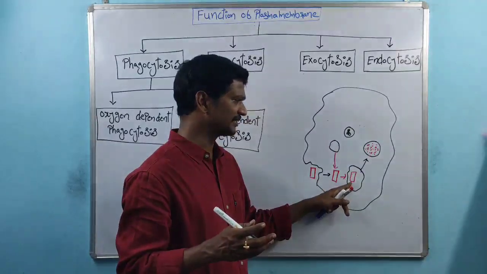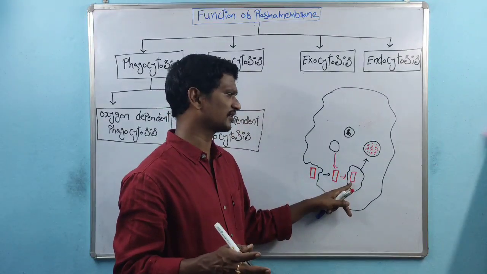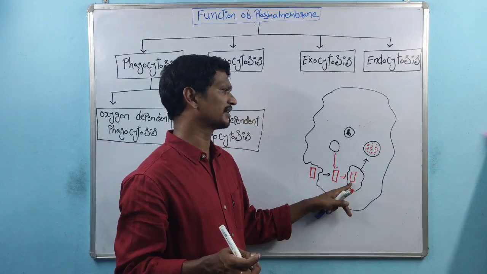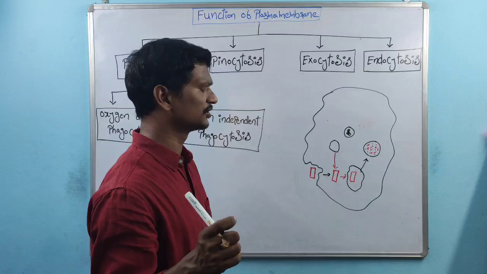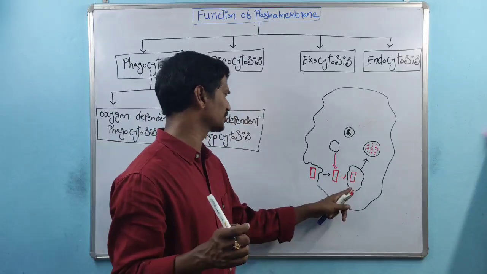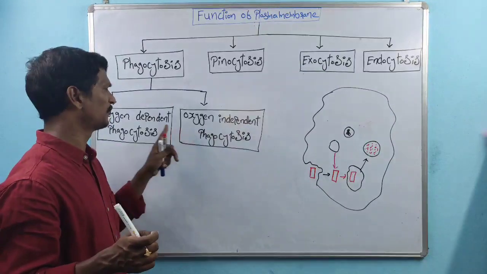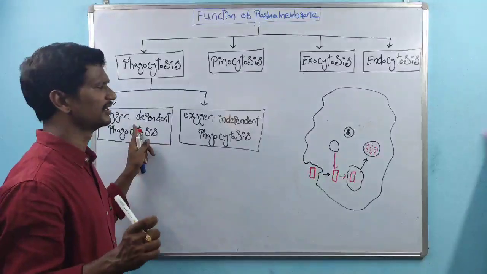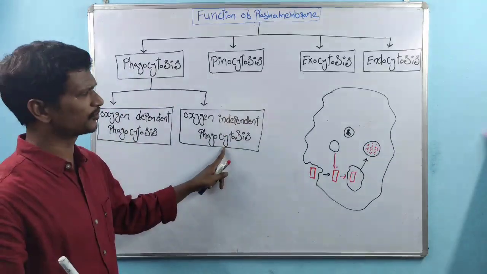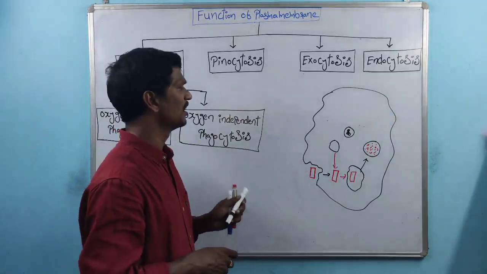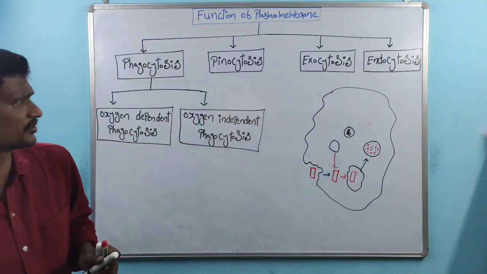All these enzymes act on the bacteria and destroy it, so finally the bacteria are degraded into very small products. This process is called oxygen independent phagocytosis. If oxygen is involved, it is oxygen dependent; if oxygen is not involved, it is oxygen independent. That is the difference between the two.